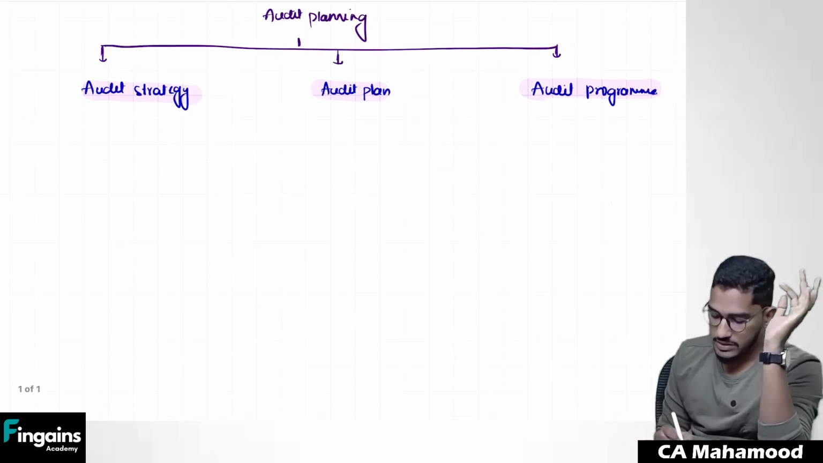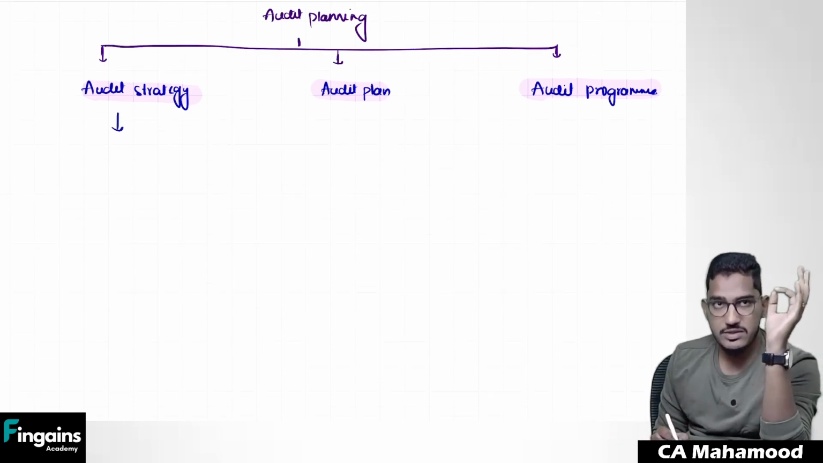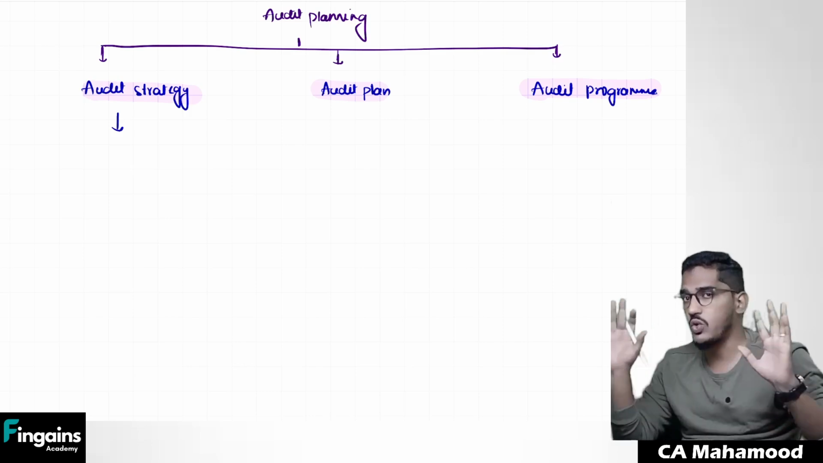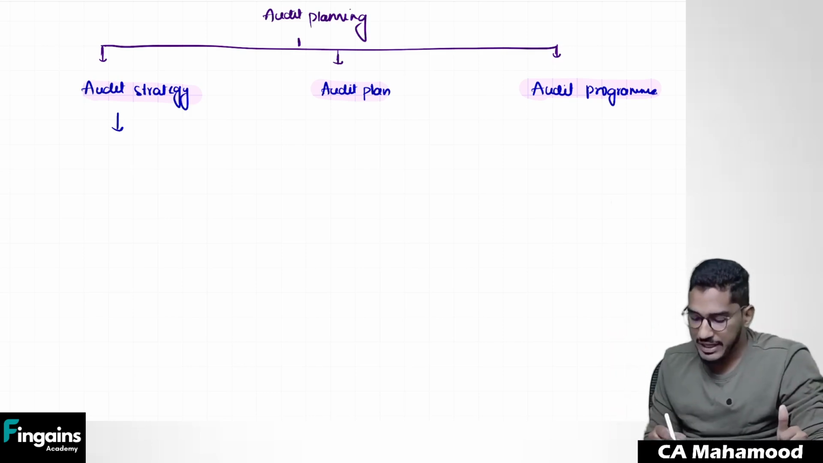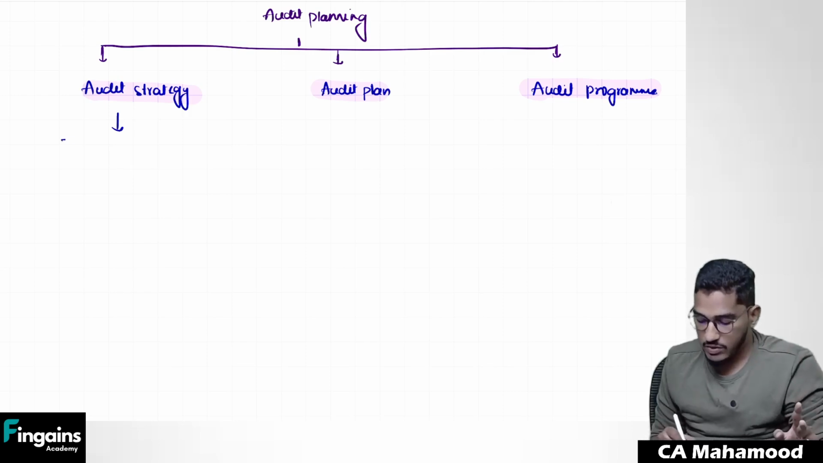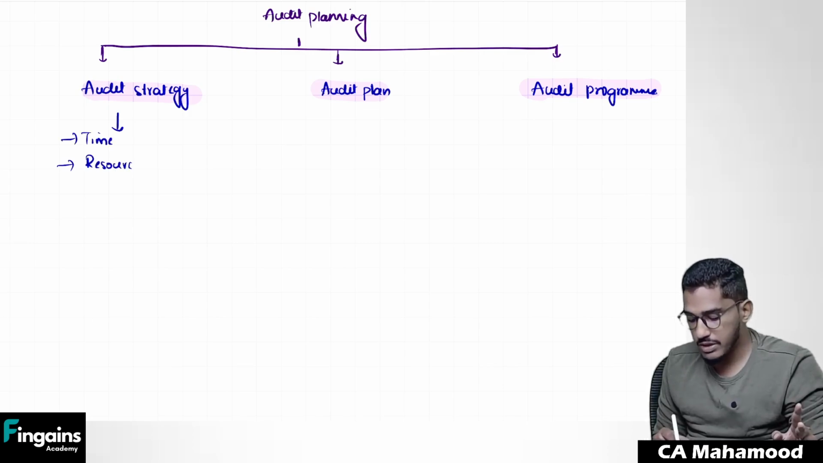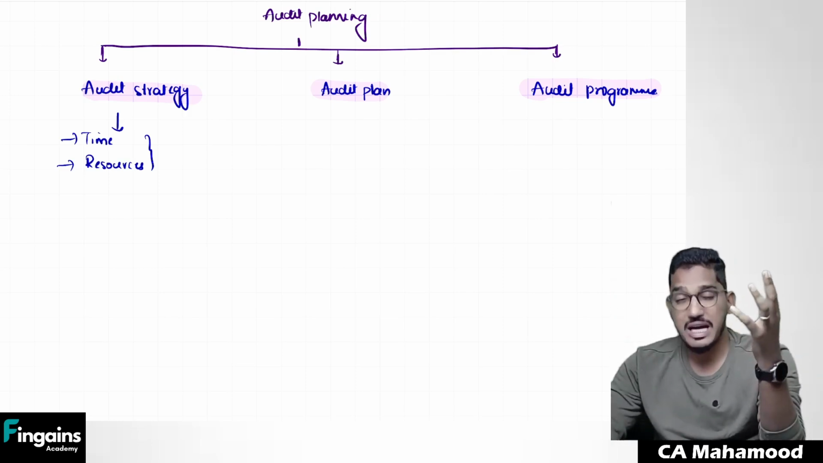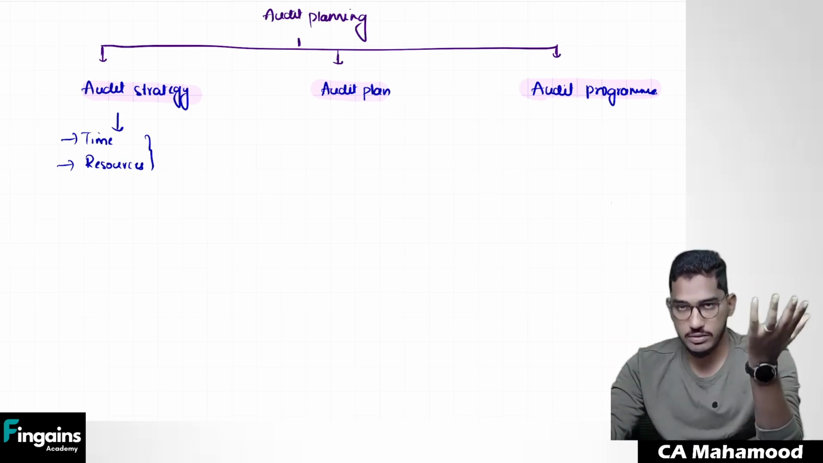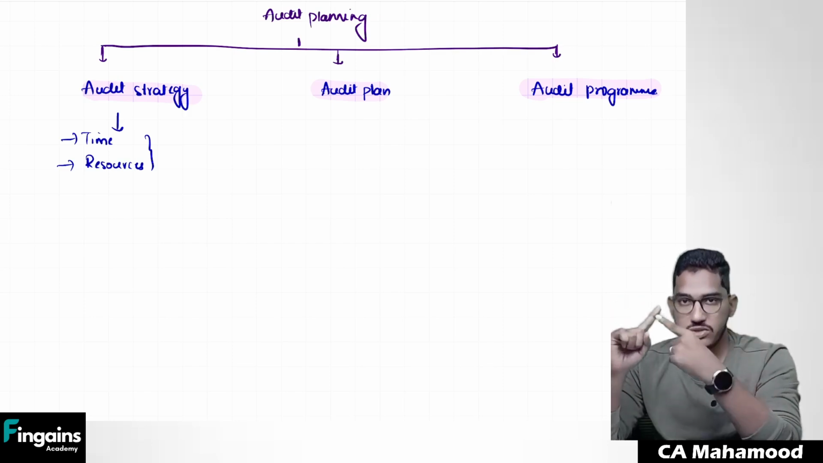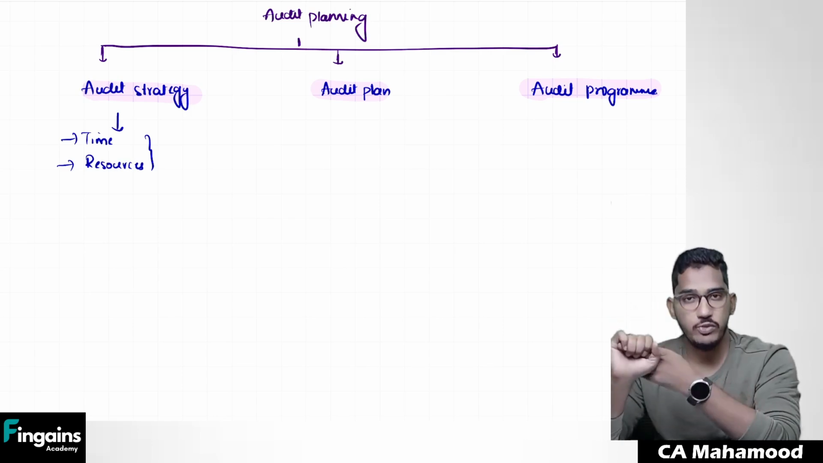First of all, in the audit strategy, we just set the overall scope and direction of the audit. In simple terms, in the audit strategy, we are going to decide only on two things. Number one, what is the time within which we are supposed to complete the audit? Number two, with how many resources we are supposed to complete the audit? This is the only thing we are going to decide. So practically speaking, in establishing audit strategy, I decide only how much time I require and how many resources I'm going to use.